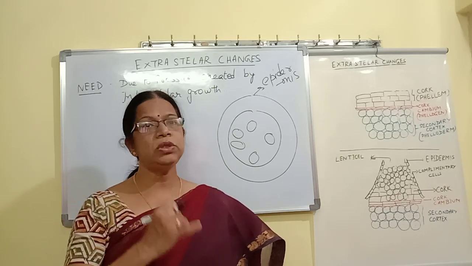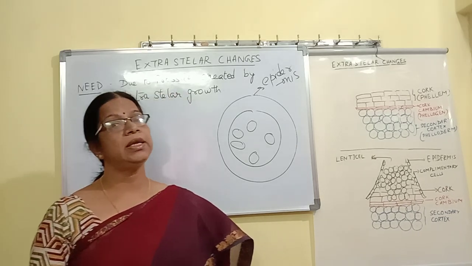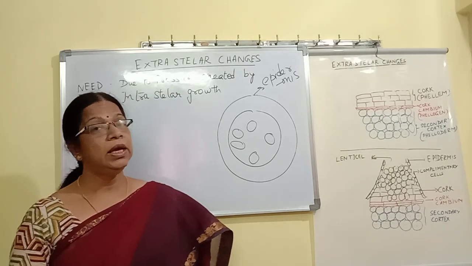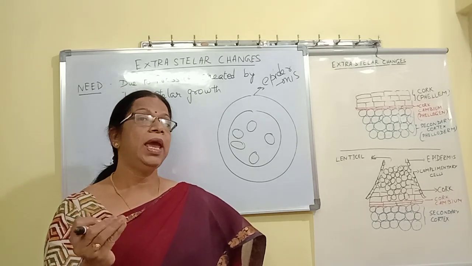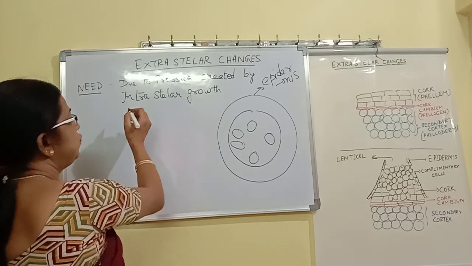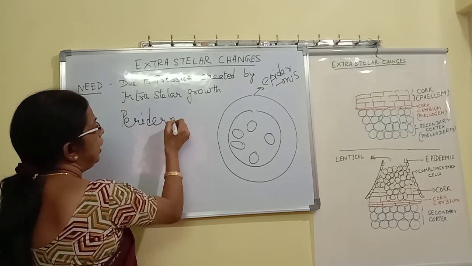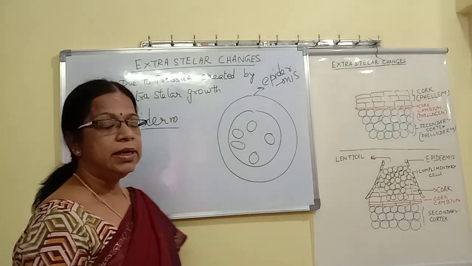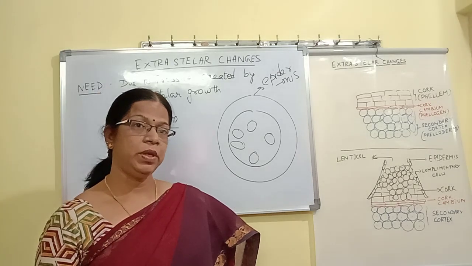So when extrastellar changes are taking place in secondary growth, the outer epidermis ruptures, and in its place a new protective layer is formed, called the periderm.